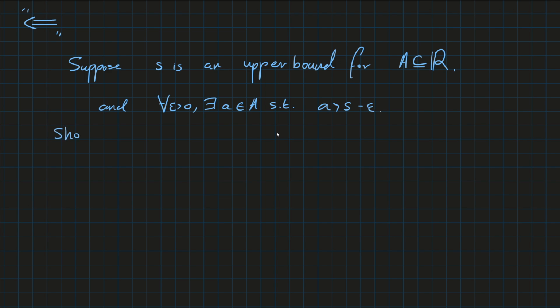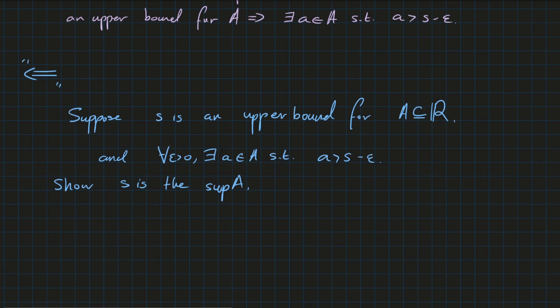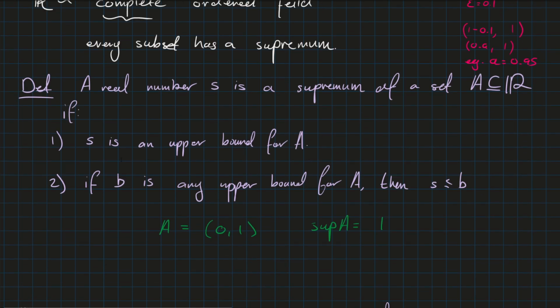We need to show S is the supremum of A. Well, what does that mean for it to be the supremum? Let's go back to our definition. It's an upper bound for A. Good, we already have that, right? So we don't have to check that first thing.